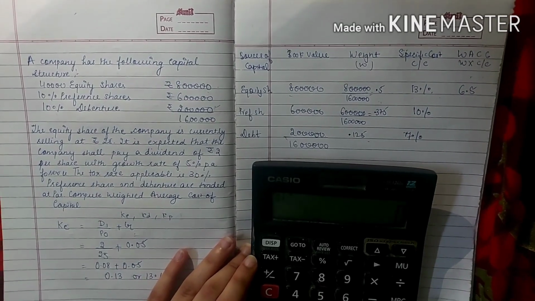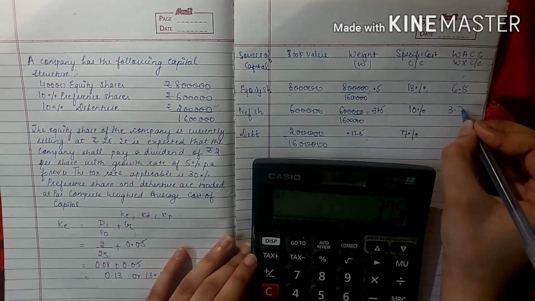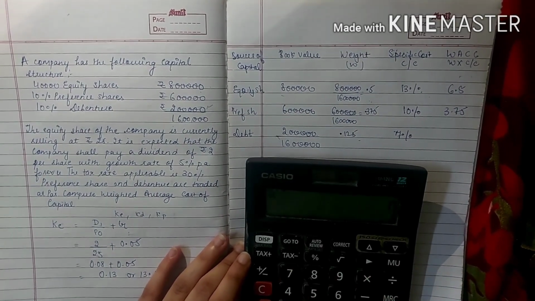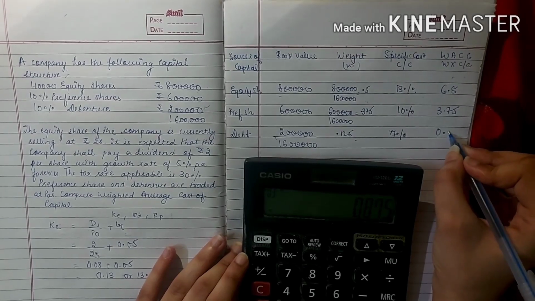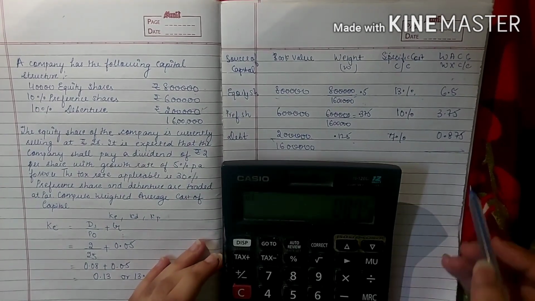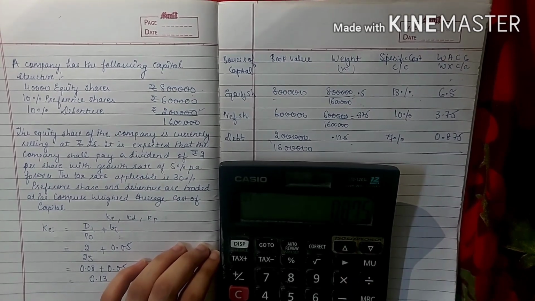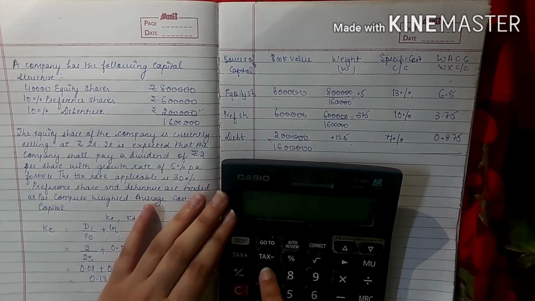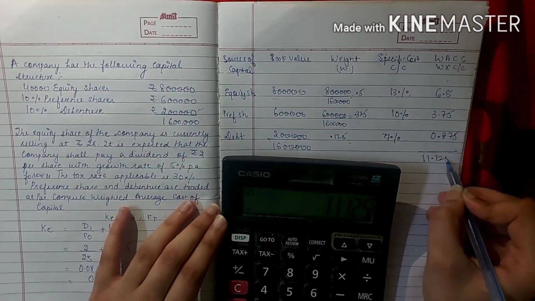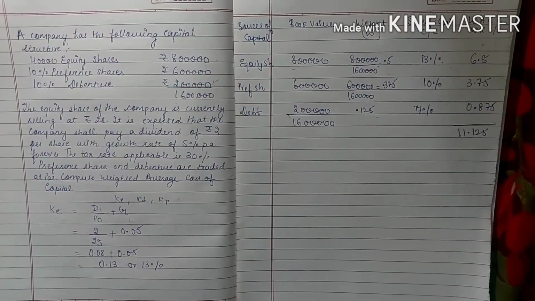Next is 0.375 into 10. It is 3.75. And last one is 0.125 into 7. It is 0.875. Now add all these three values and you will get your answer, that is the weighted average cost of capital. 0.875 plus 3.75 plus 6.5. It is 11.125%. So here your question is complete, and so does your chapter.